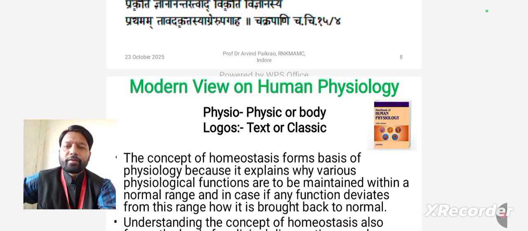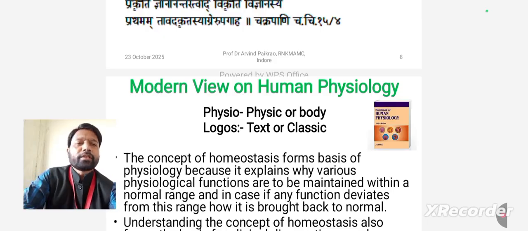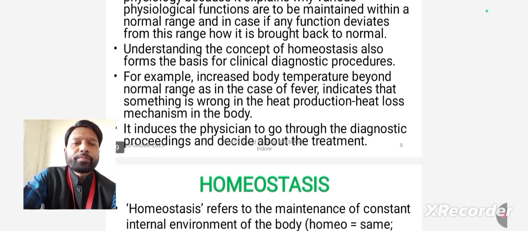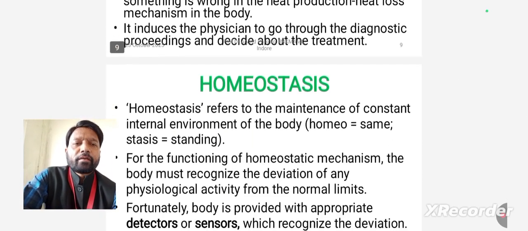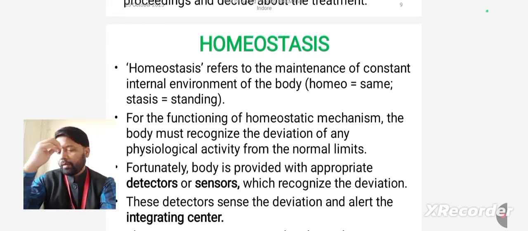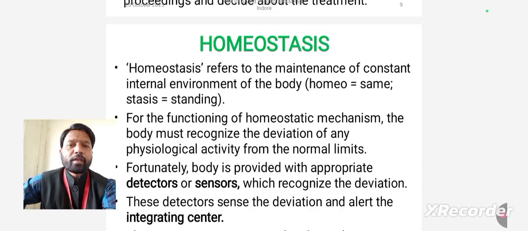In another way, there is a physiological limit. It can be done by two methods: one is the negative feedback mechanism, and one is the positive feedback mechanism. Homeo means same, stasis means standing. It will always stand the same.